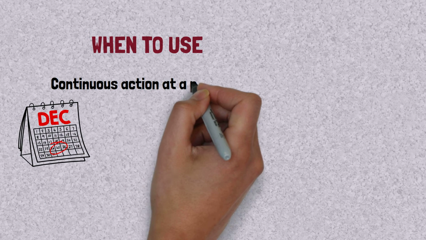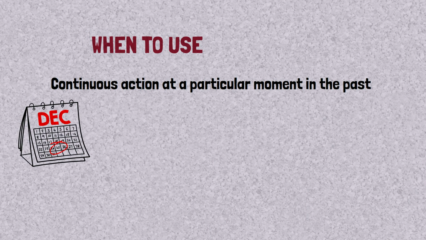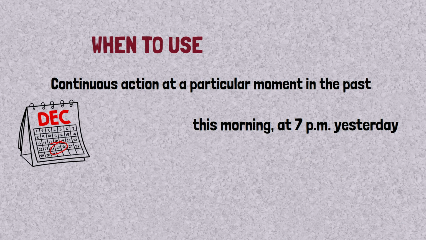When to use past continuous: we use it for an action in progress at a particular moment in the past. This is usually indicated by specific time markers, for example at 7 p.m. yesterday, this morning, at 4 o'clock.